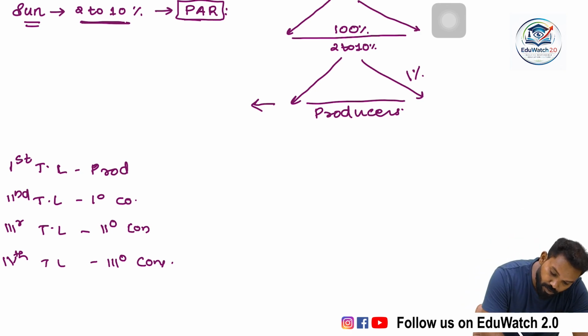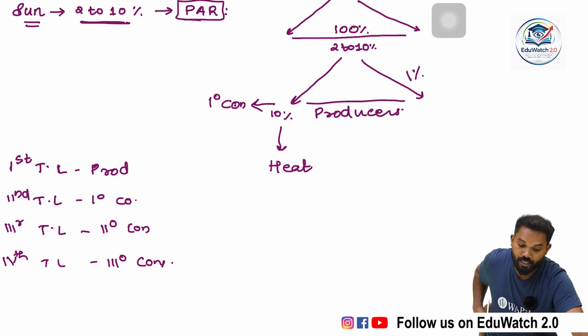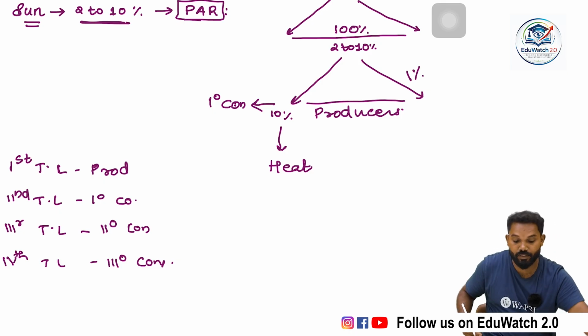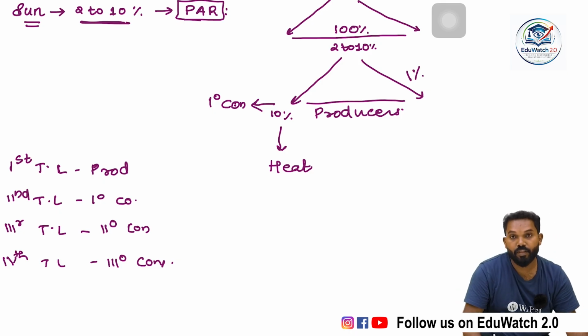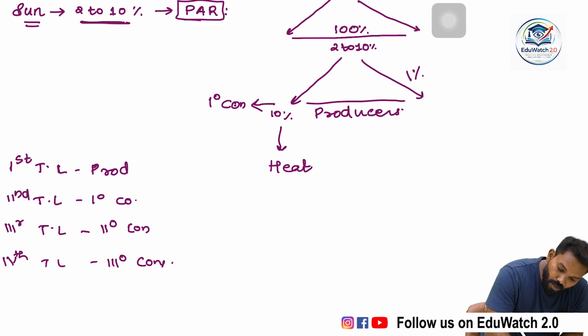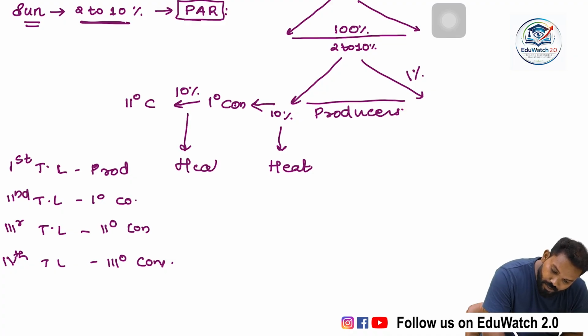From the producer to the primary consumer, only 10% of energy is transferred, and they lose 90% as heat, through metabolic and mechanical activity, etc. From the primary consumer to the secondary consumer, there is also 10% of energy transfer, while 90% of energy is lost as heat.